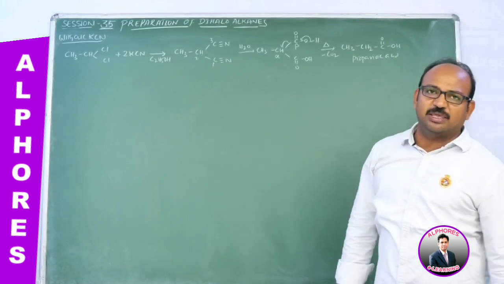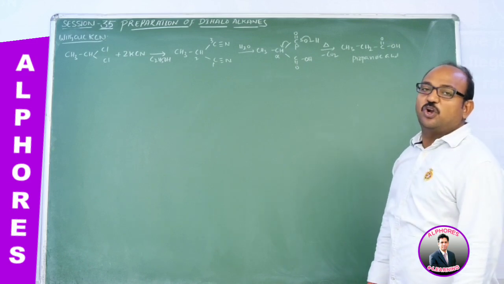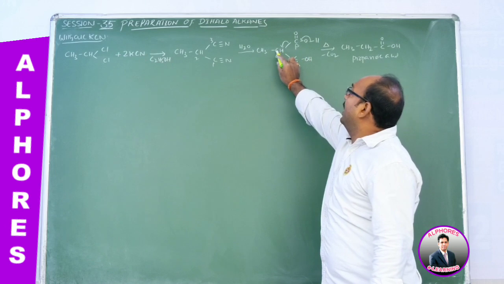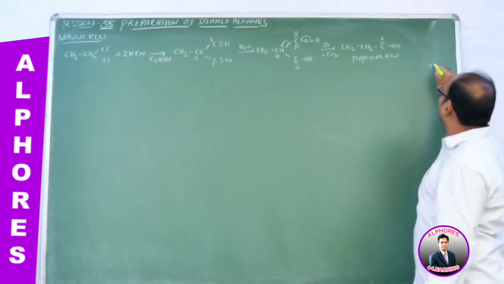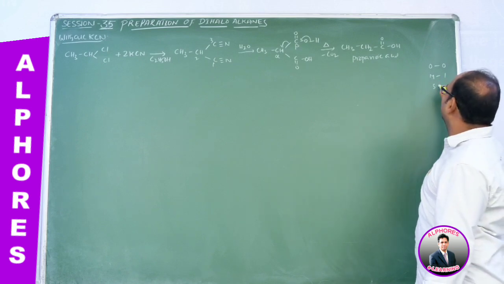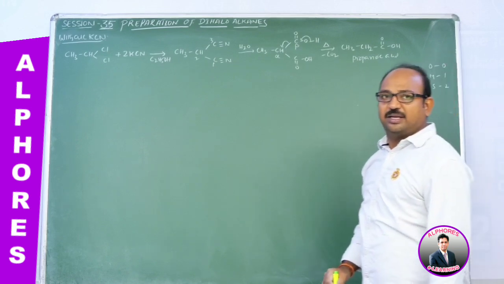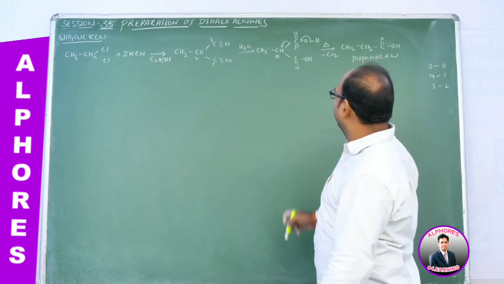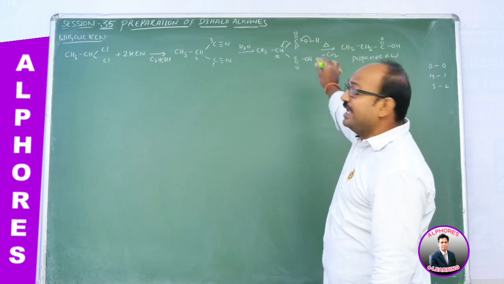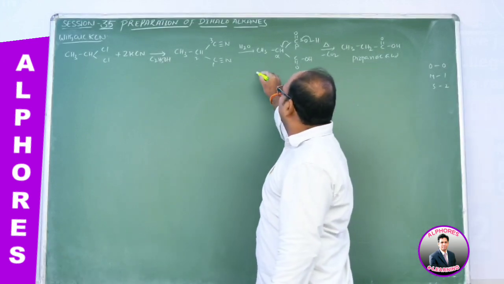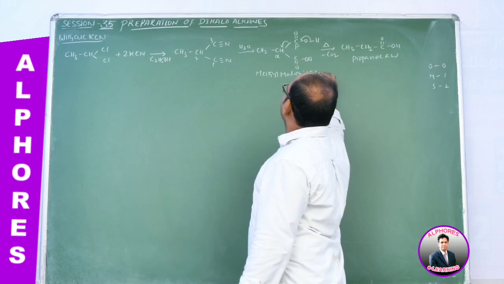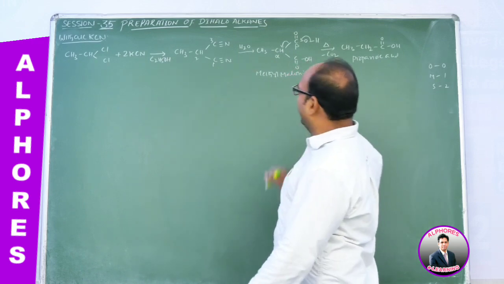Actually, for dicarboxylic acids, we know the pattern 0, 1, 2. So here in between two COOH groups, one carbon is there. If 0 carbons are there, it is oxalic acid; if 1 carbon, malonic acid; if 2 carbons, succinic acid; like that, glutaric acid, adipic acid, right? So here in between the two COOH groups, only 1 carbon is there. That is malonic acid, and this one is methyl malonic acid.